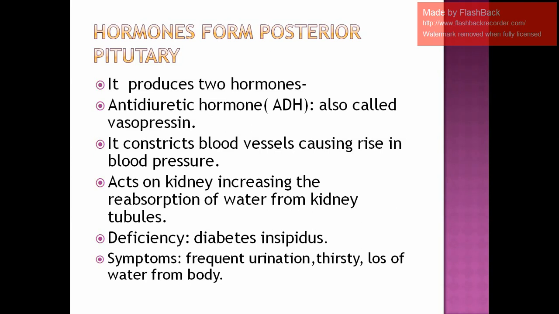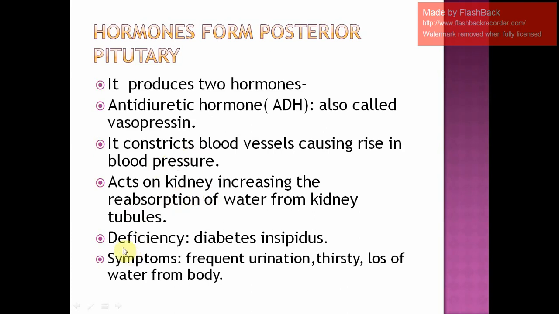We have already studied in our excretory system that the nephrons in the kidney are the filtering units. They're going to filter the blood, purify it, collect the waste from it, and the useful substances are going to be reabsorbed. So that reabsorption of water from the kidney tubules is effectively carried out if this ADH acts upon it.